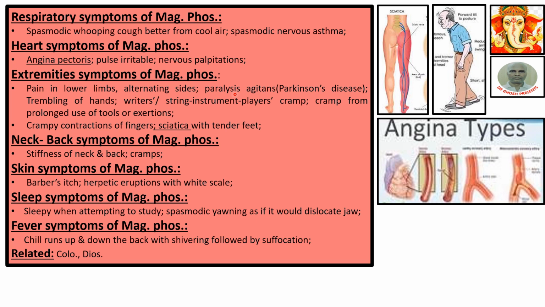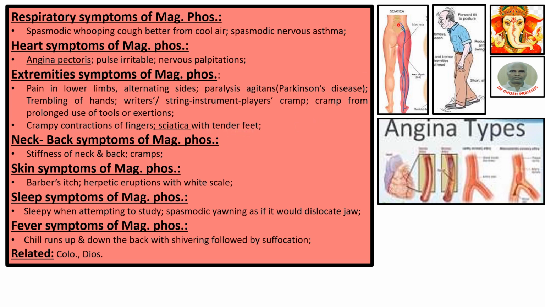His face is in a static condition, and this is the picture of the person. You please note this picture here. The person's look, how he moves. This is called paralysis agitans. Trembling of hands, writers, string instrument players cramp from prolonged use of tool or exertions. Crampy contraction of fingers. Sciatica with tender feet.